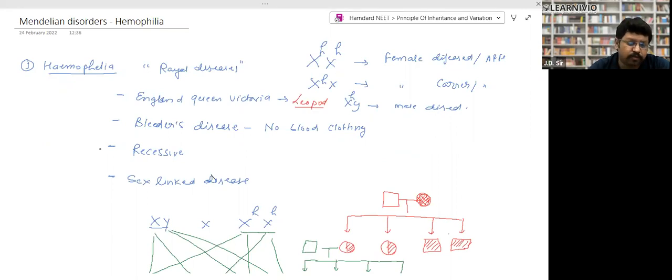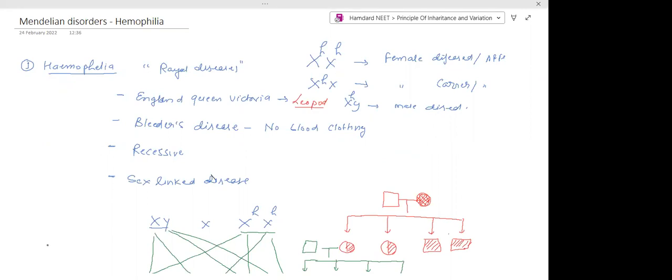It means it is transferred from one generation to another generation. Look, it is also known as the royal disease. Why do we call it the royal disease? Because it had been discovered in the royal family of England, right?